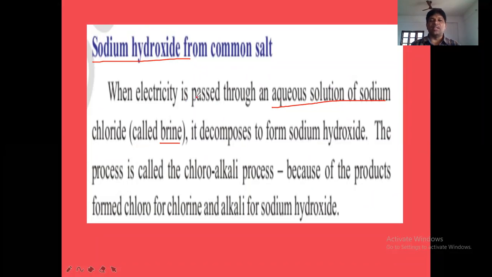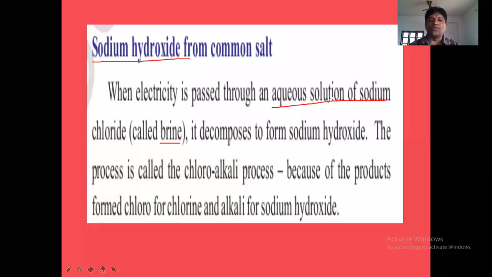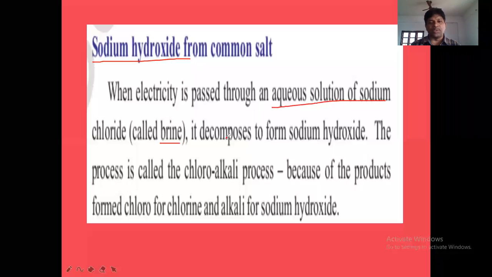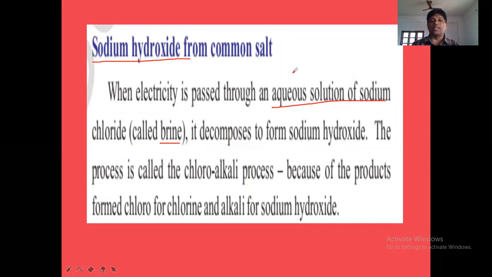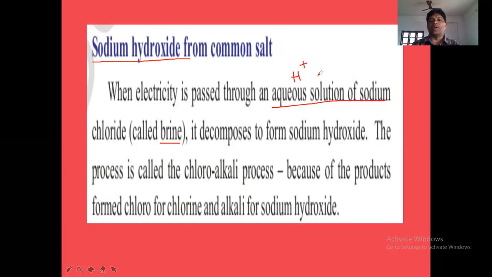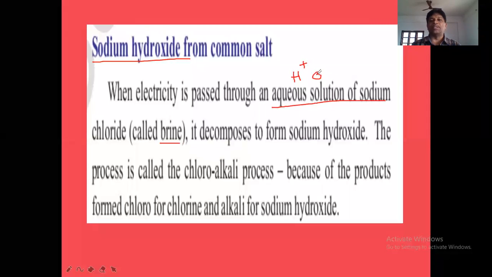So when electricity is passed through an aqueous solution of sodium chloride, that is brine solution, it decomposes. NaCl decomposes to form sodium hydroxide. NaOH is produced. How do you see? In aqueous solution, what will be the ions here? H plus, a cation, and also OH minus will be there. So OH minus from the water, H plus from water. H plus cation, OH minus anion.